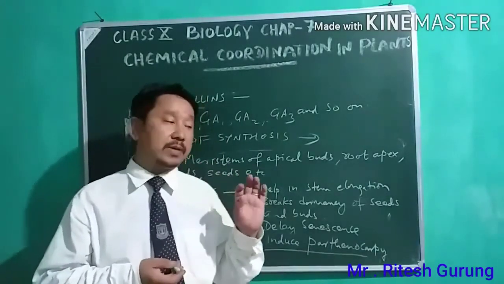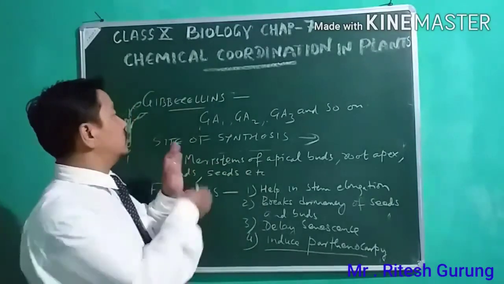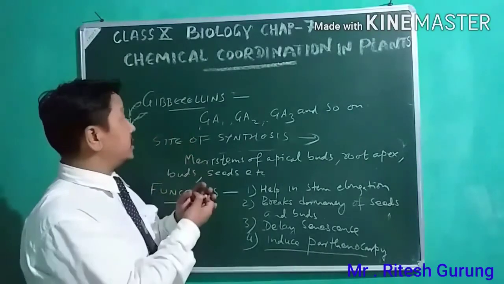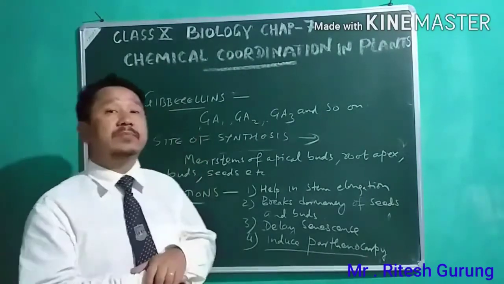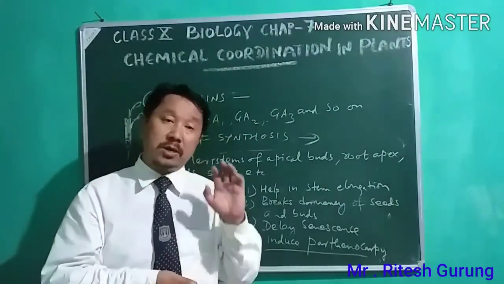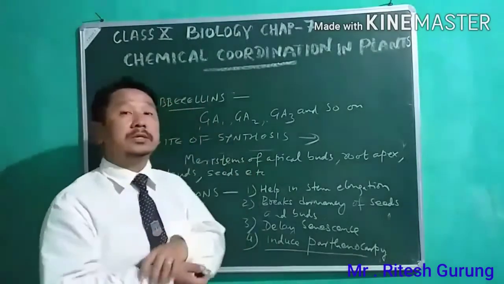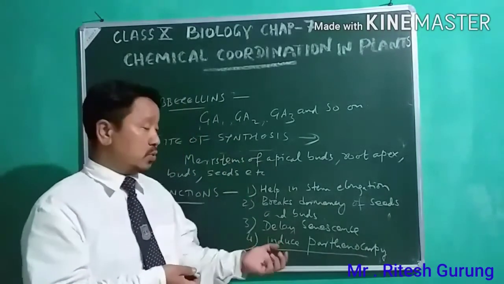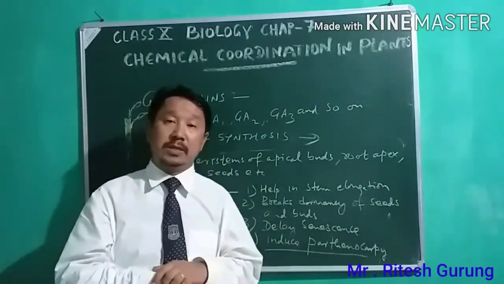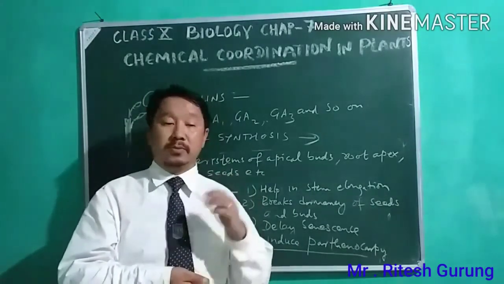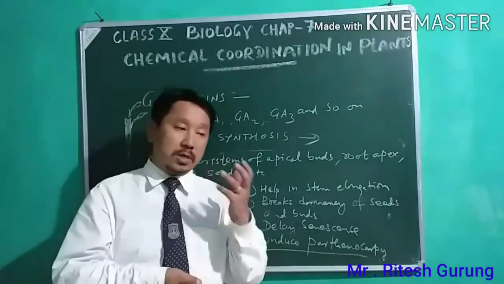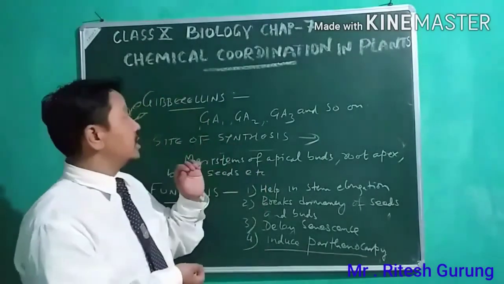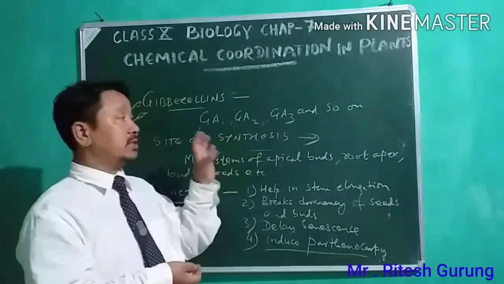That parthenocarpy takes place under the influence of gibberellins also. Not only under the influence of auxins, but gibberellins also play a very crucial role in promoting parthenocarpy in plants like bananas, apple, tomatoes, etc. Today we'll do only these two kinds of plant hormones, auxins and gibberellins.